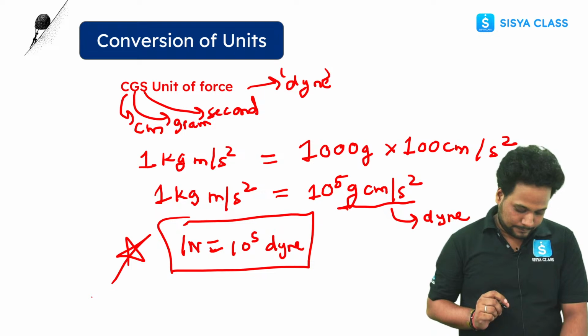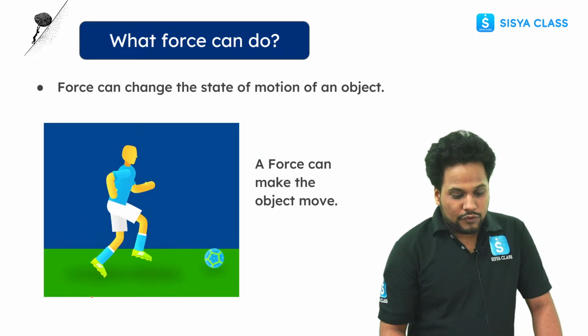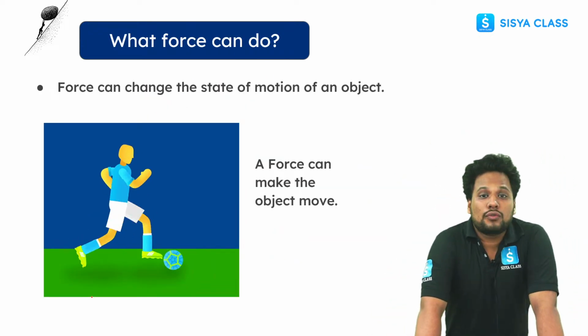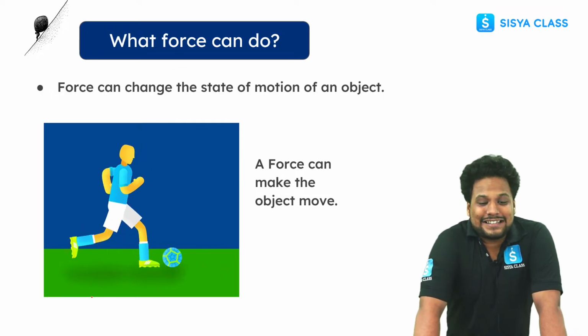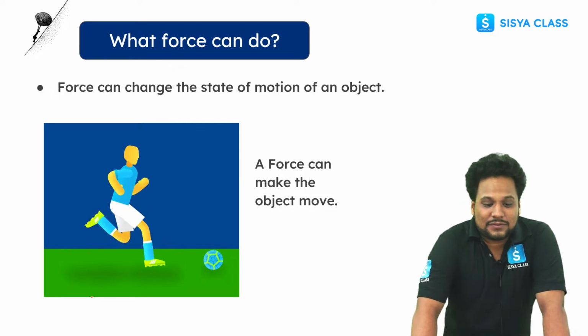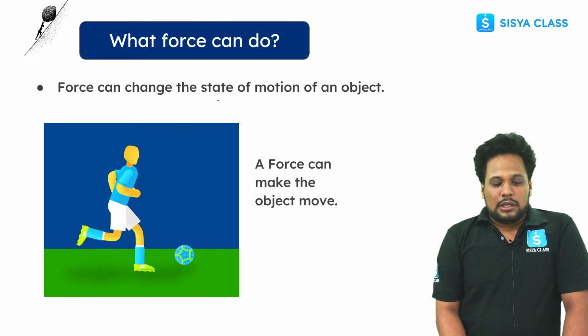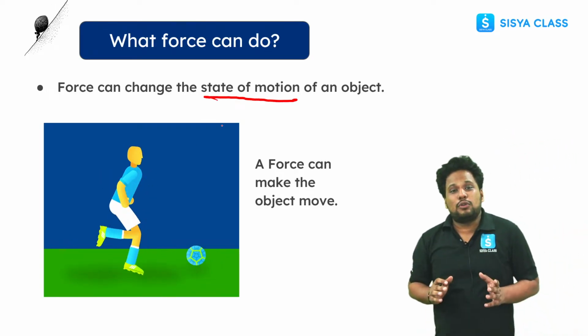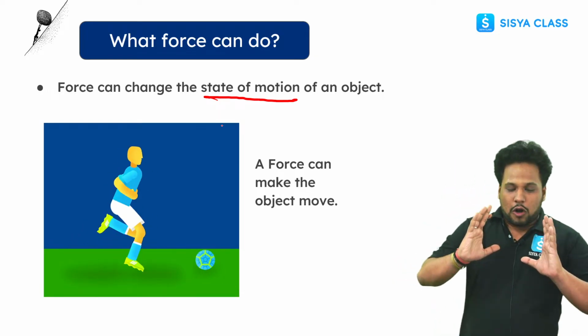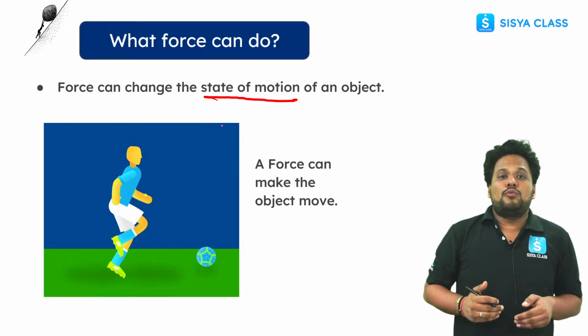Now, moving on to the next thing, what force can do. Force can change the state of motion of an object. What does state of motion mean? Let's suppose an object is at rest, and you want to move that object.